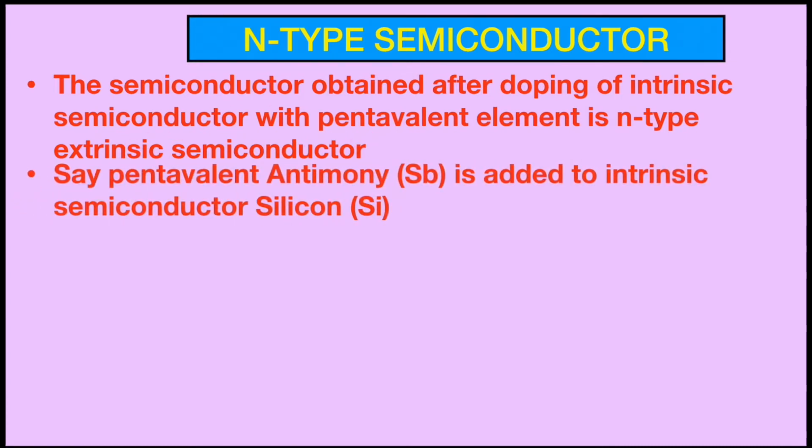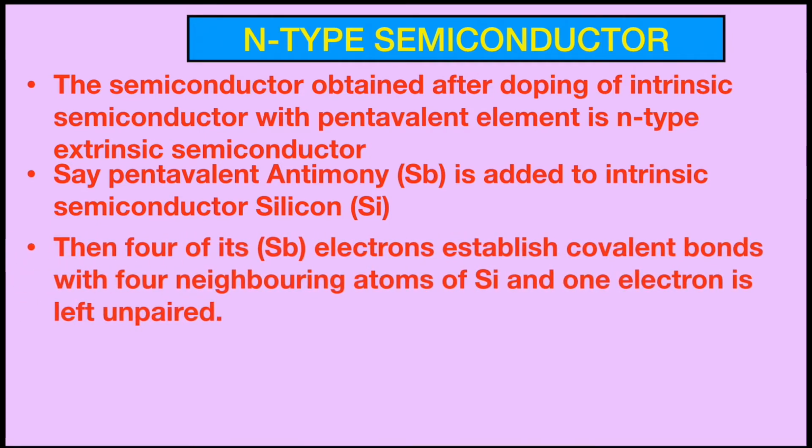Let the pentavalent element antimony be added to the intrinsic semiconductor silicon. Then 4 of its electrons establish their covalent bonds with 4 neighboring atoms of silicon. If we add antimony to silicon, since the valency of silicon is 4 and the valency of antimony is 5, 4 electrons of antimony will complete their covalent bonds with the 4 neighboring atoms of silicon and one electron will be left unpaired.